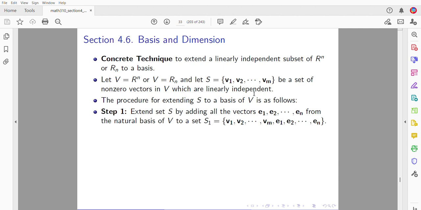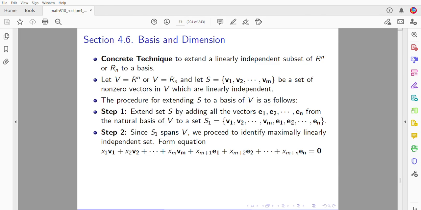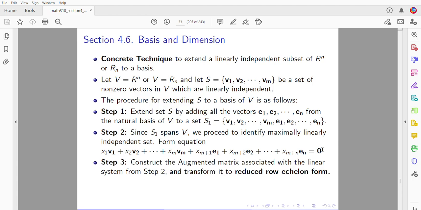First, extend this set using the natural basis, e1 through en, throw it in. And then you want to identify a maximally linearly independent set. So take a linear combination of all of these vectors equal to 0. That's your second step. Third step, because of this, you will get an augmented matrix.